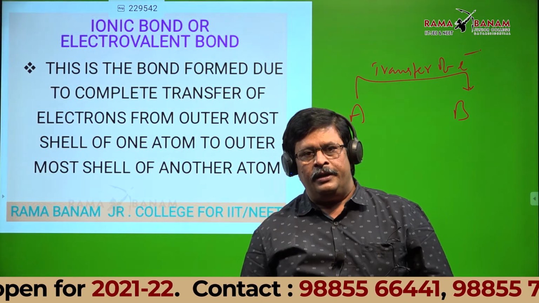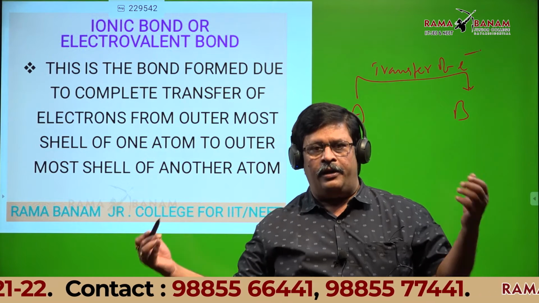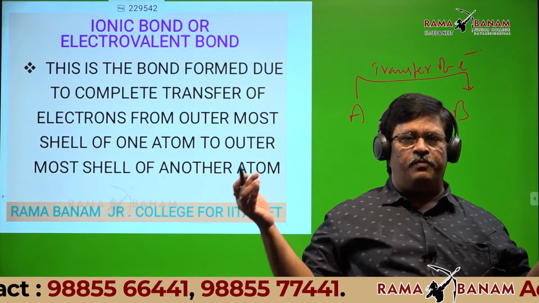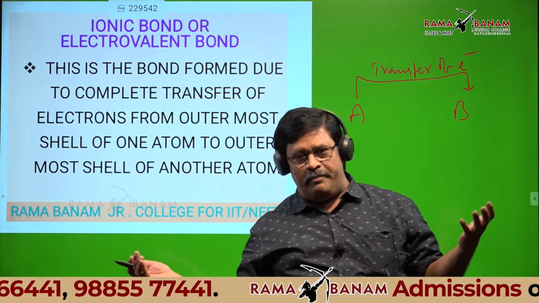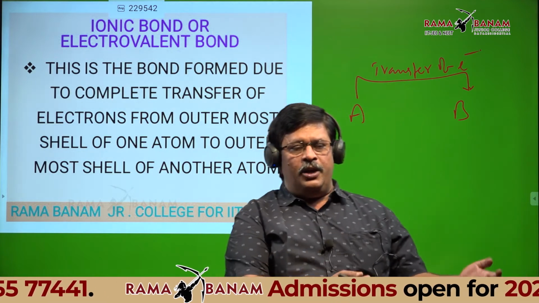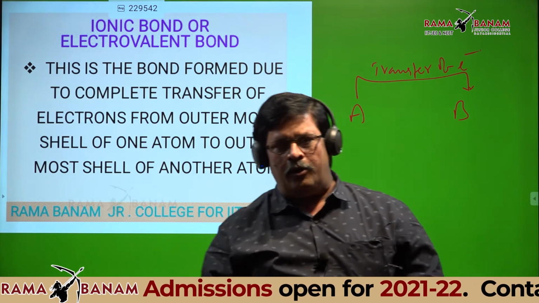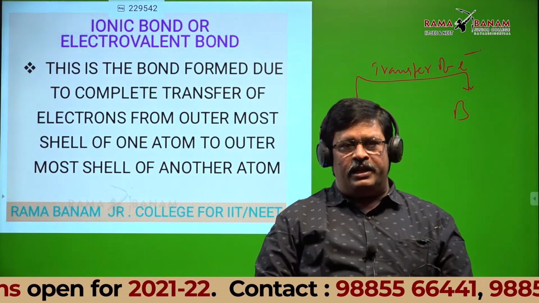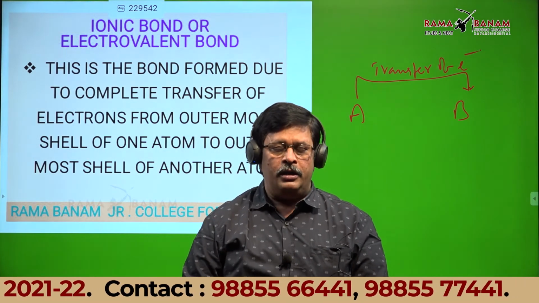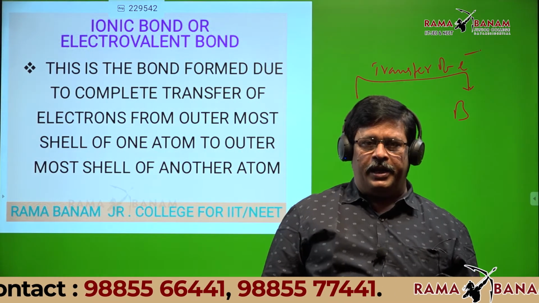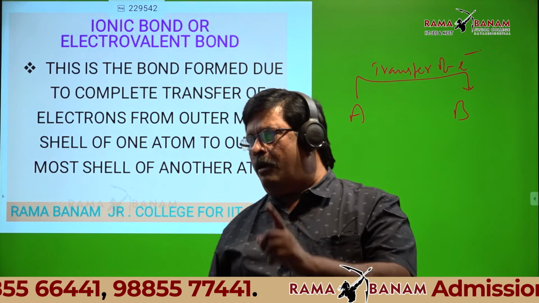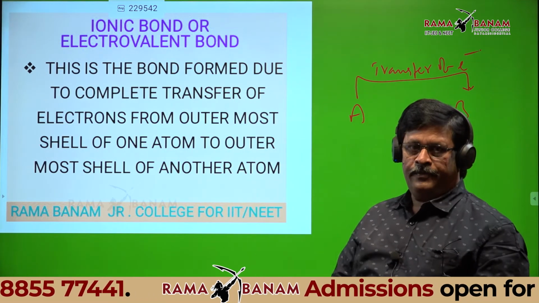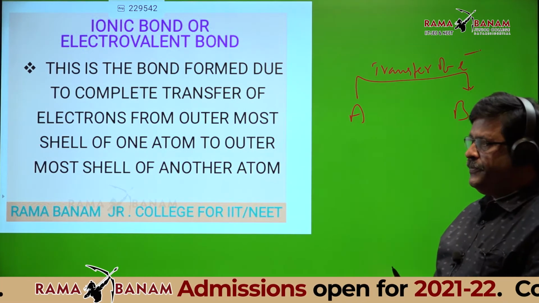Transfer of electron from atom A to atom B means A loses electrons and B gains electrons. So in the formation of an ionic bond, one atom should form a cation and one atom should form an anion.